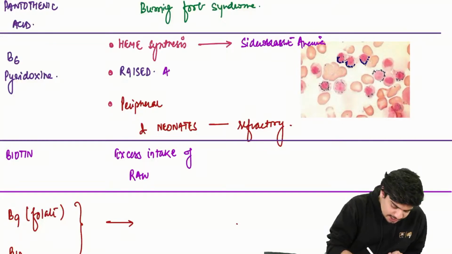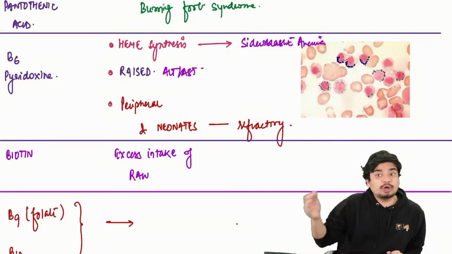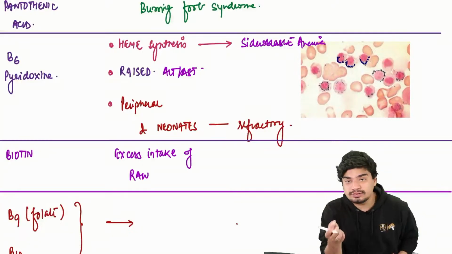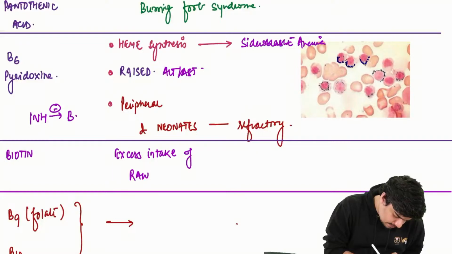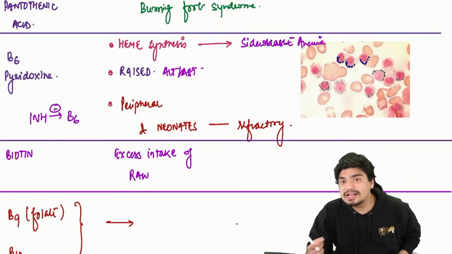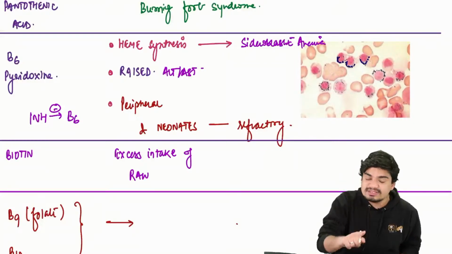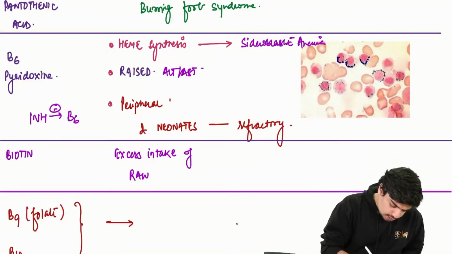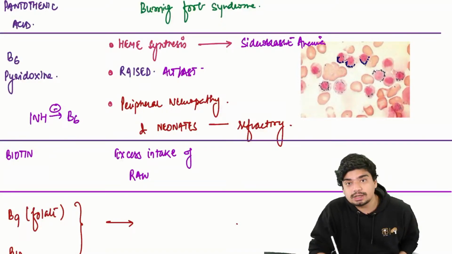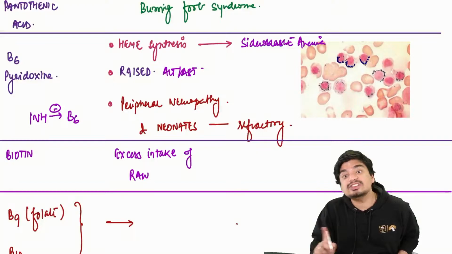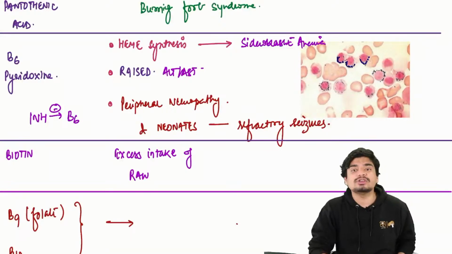Then you will have raised ALT, AST. That can happen in B6 deficiency. And in adults, whenever you are giving isoniazid, which inhibits vitamin B6, we give vitamin B6 together to prevent what? To prevent peripheral neuropathy. Because vitamin B6 deficiency can cause peripheral neuropathy. And in neonates, it won't be neuropathy, it will be seizures. Vitamin B6 deficiency can result in refractory seizures.